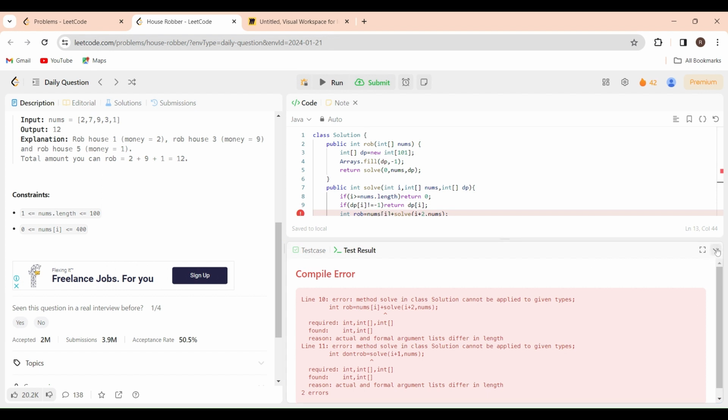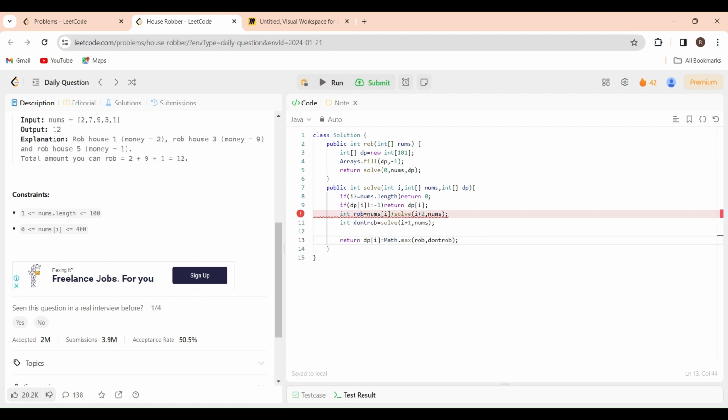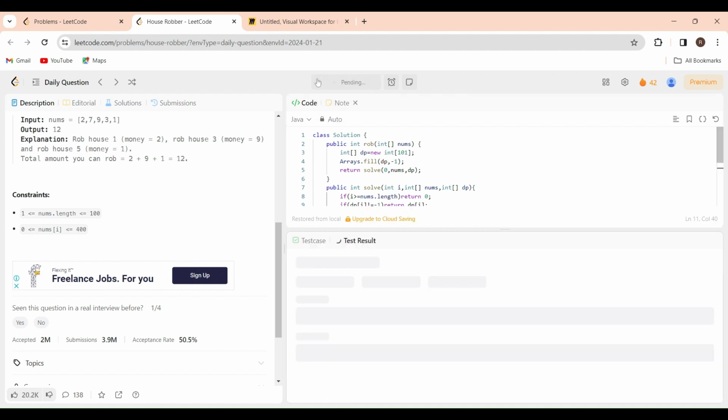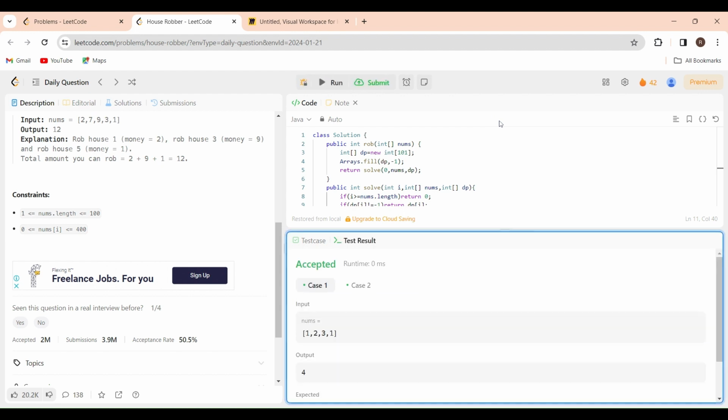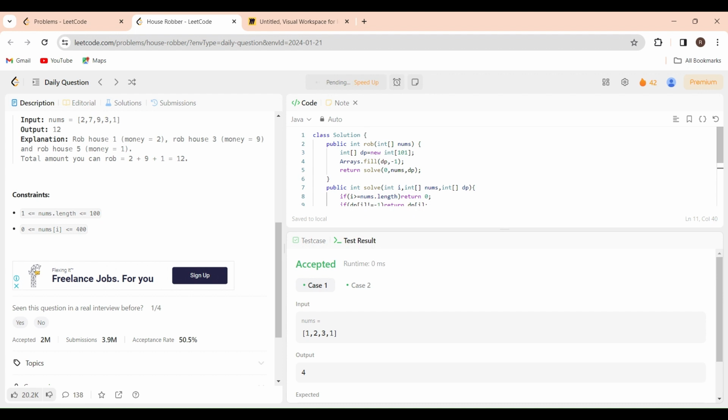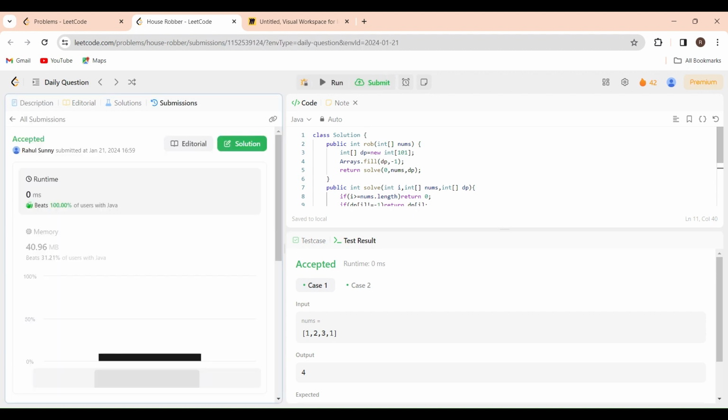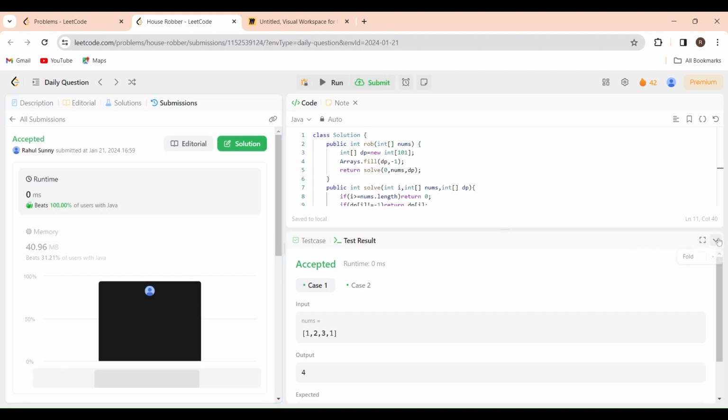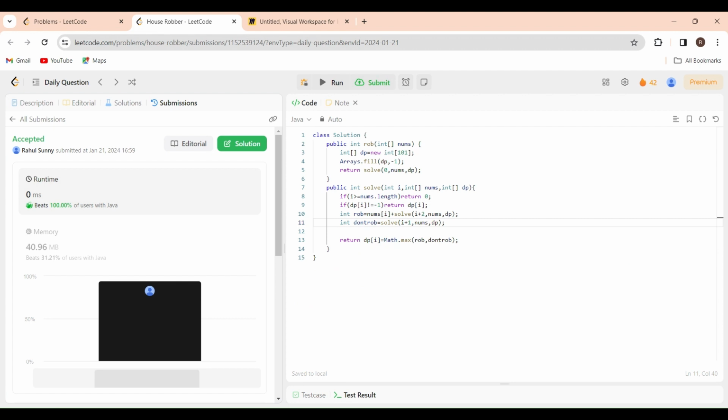I think I haven't passed the parameters for these cases, and we need to pass them here. Okay, and DP, yep, and let us run here. So it is accepted. Let us try to submit here. It is accepted, and this is the DP approach, the memoization approach here.